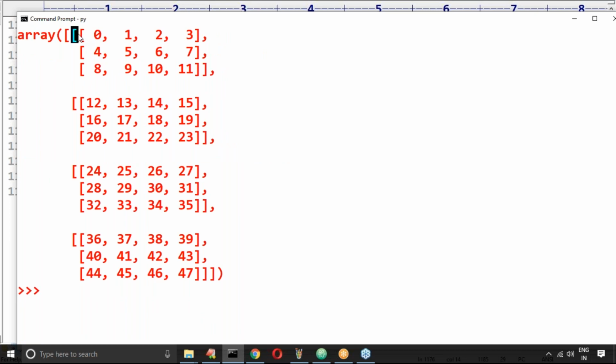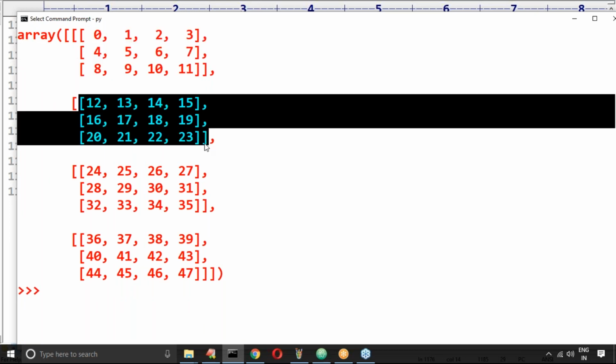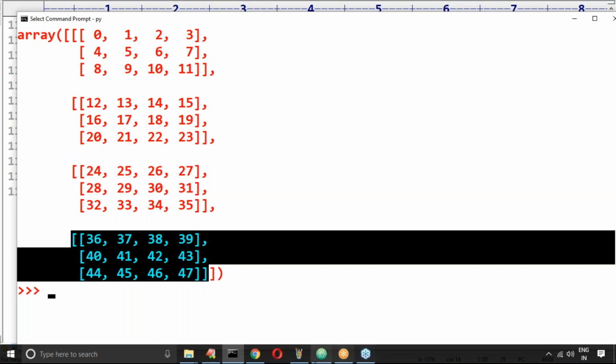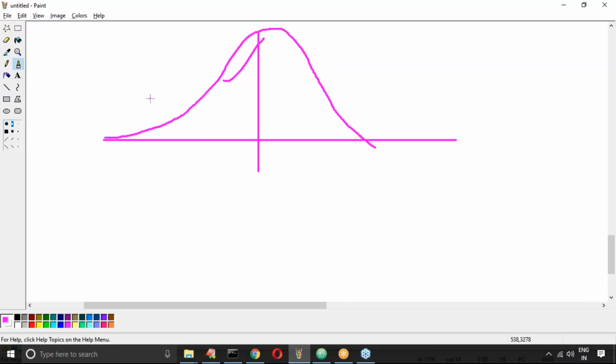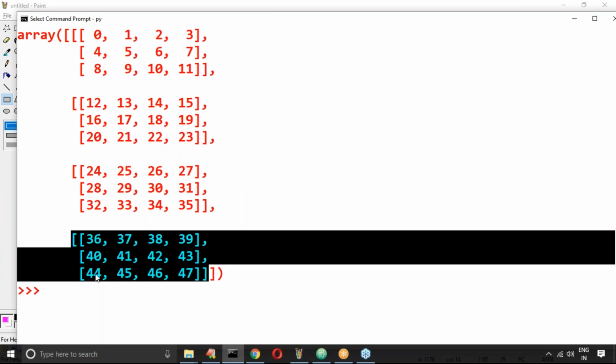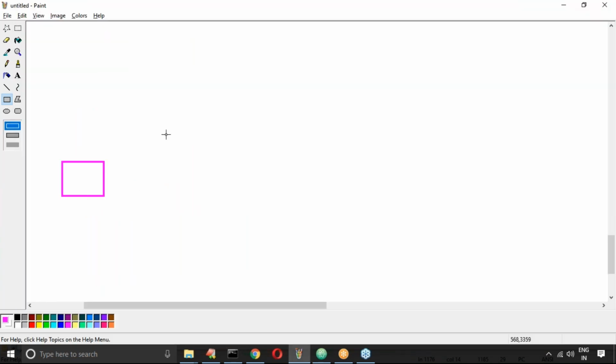This is the first 2D array. This is the second 2D array. This is the third 2D array. This is the fourth 2D array. Just observe carefully, very simple for easy understanding. How many rows are there? How many columns are there? 3 rows and 4 columns are there. Now have a look once.